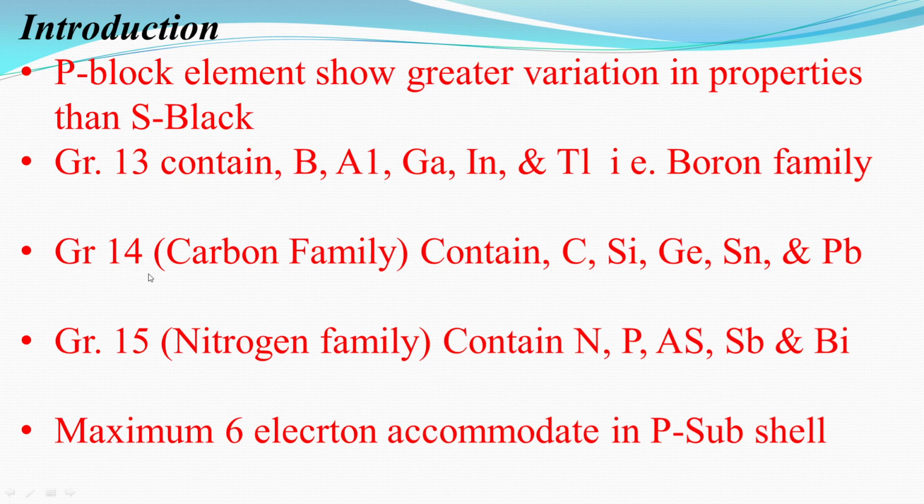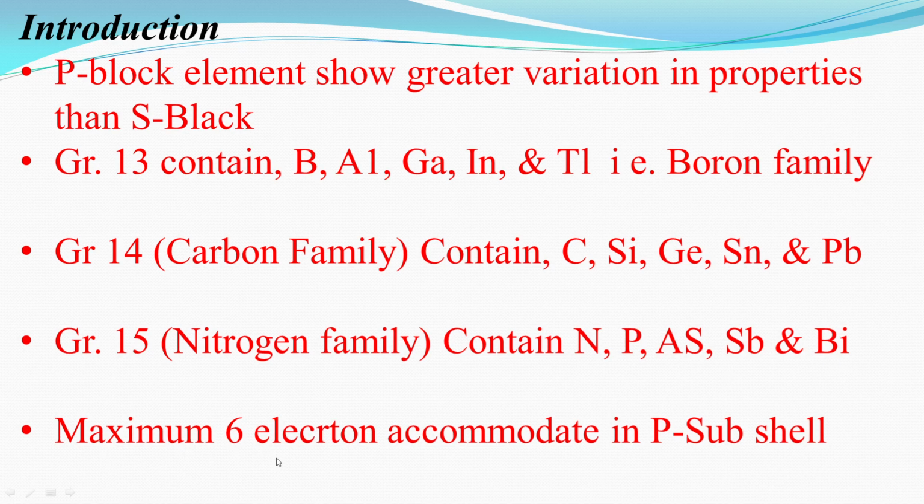Group 14 is the carbon family, which contains carbon, silicon, germanium, tin and lead. Group 15 is the nitrogen family, containing nitrogen, phosphorus, arsenic, antimony and bismuth.